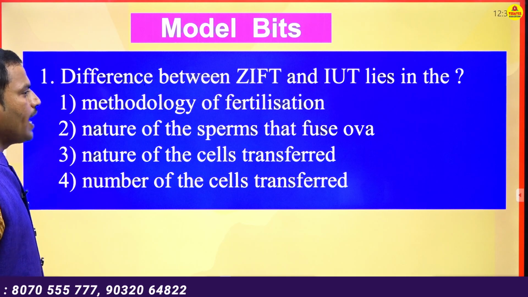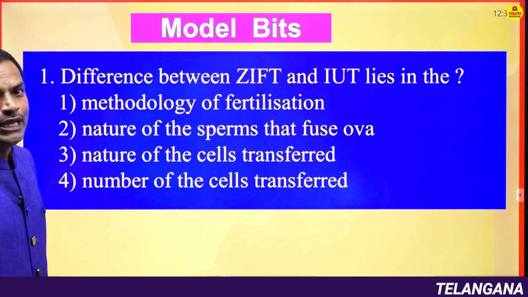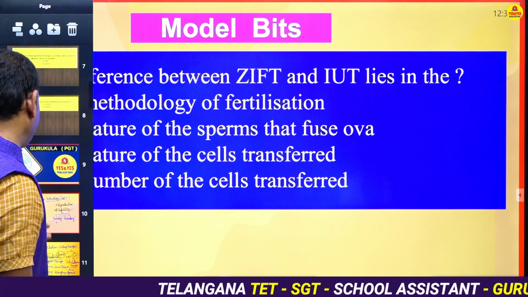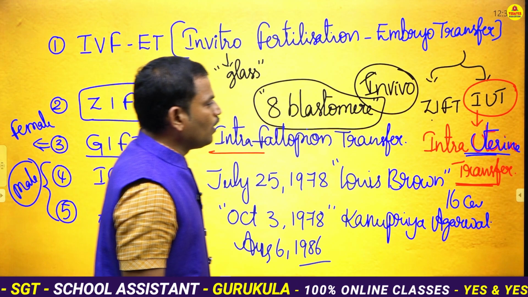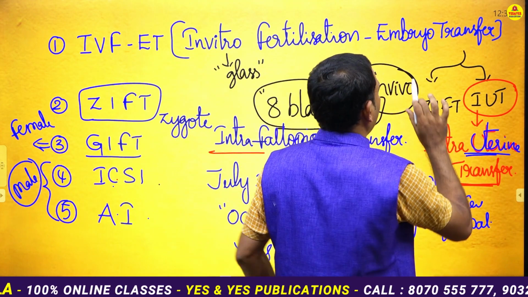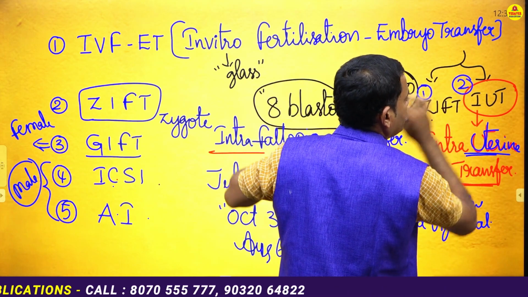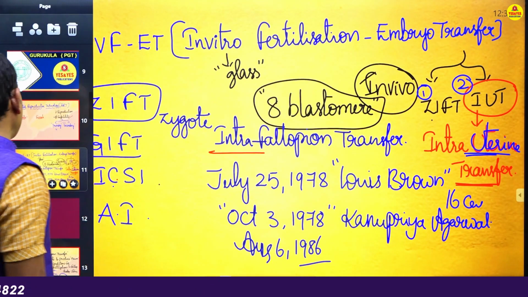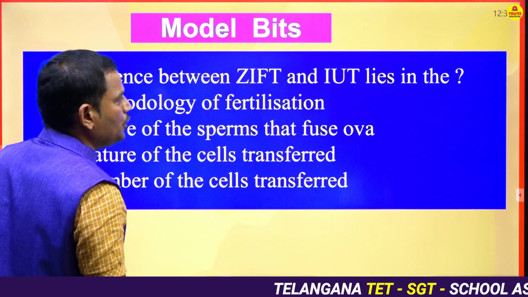ZIFT means zygote intrafallopian transfer, IUT means intrauterine transfer. As I already mentioned, depending on the stage of embryo transfer, embryo transfer can be divided into 2 types, ZIFT and IUT. Now the question is, what is the difference between ZIFT and IUT?